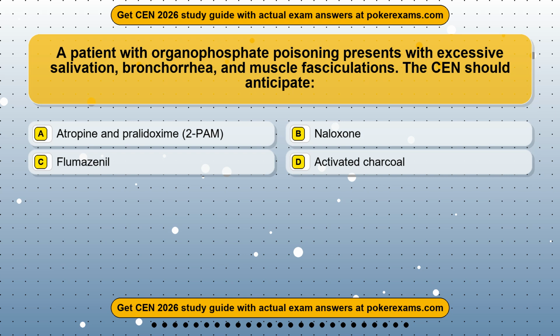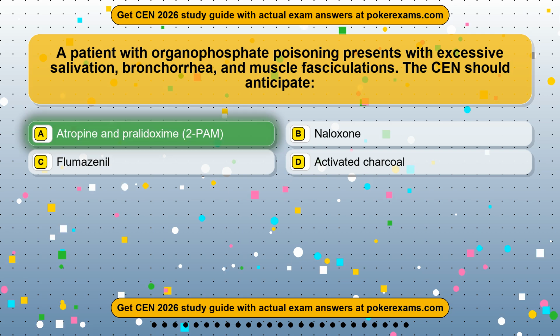Question 1. A patient with organophosphate poisoning presents with excessive salivation, bronchorrhea, and muscle fasciculations. The CEN should anticipate: Option A, atropine and pralidoxime, 2-PAM. Option B, naloxone. Option C, flumazenil. Option D, activated charcoal. The correct answer is option A, atropine and pralidoxime, 2-PAM.